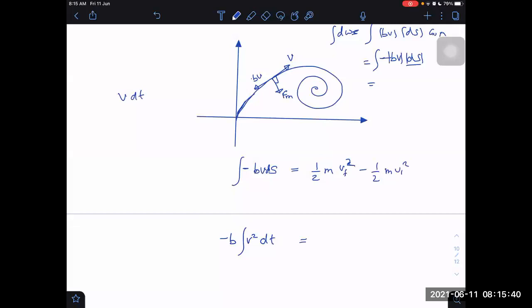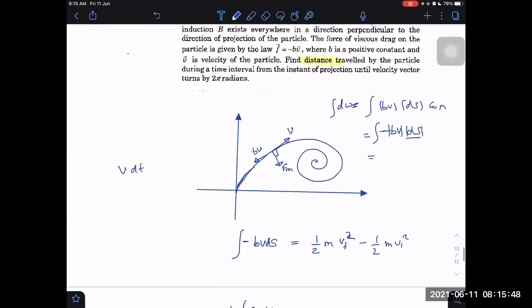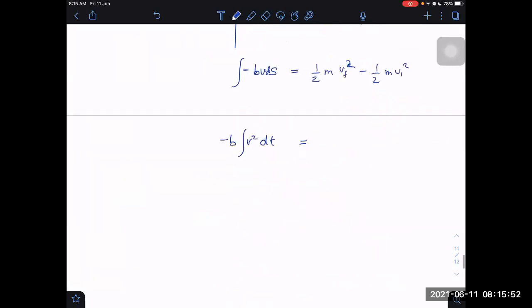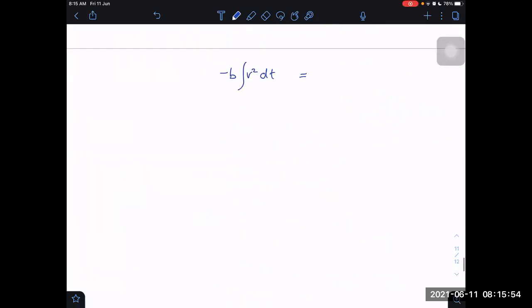That is also equal to this thing. Fine. But I have to first find out the velocity as a function of time. Do I know the velocity, or speed, as a function of time? I can get speed as a function of time if I know this equation is simple: bv backwards, then acceleration will be bv by m. This is tangential acceleration only.